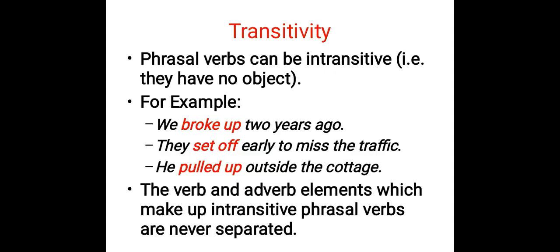Now, transitivity. You might be familiar with the transitive and intransitive verb. Here we also have phrasal verbs that can either be transitive or intransitive. The intransitive phrasal verbs are the ones that do not necessarily need an object to convey their complete meaning. For example, we broke up 2 years ago. So this 2 years ago is not the object of this phrasal verb. If we remove the 2 years ago from this sentence and we just say we broke up, we still grasp the idea of the sentence, what the writer wants to say.